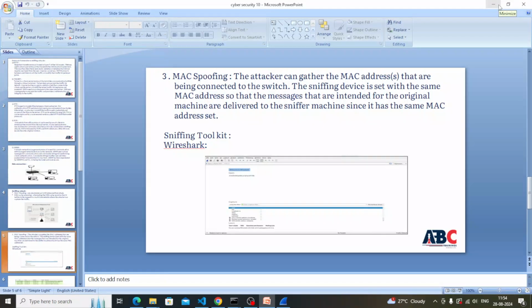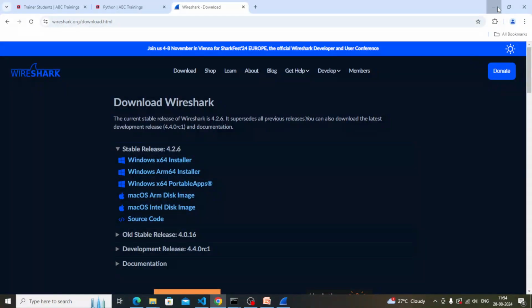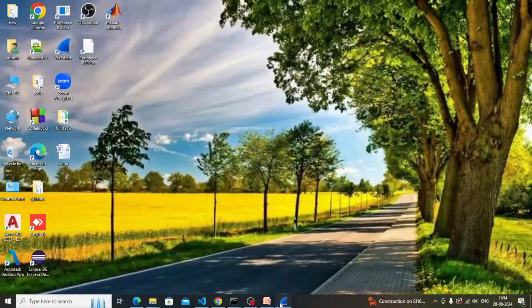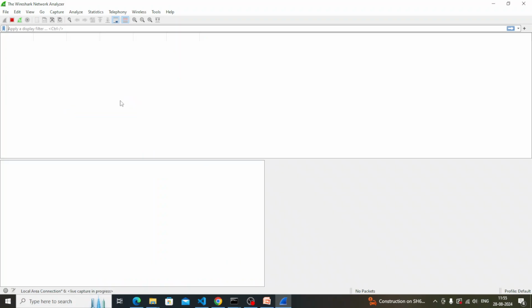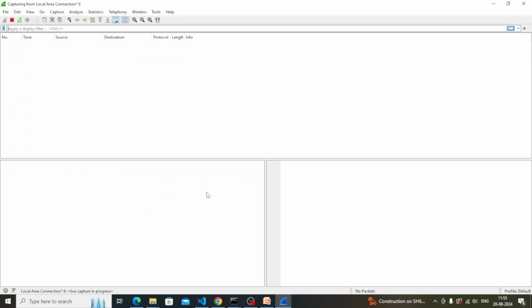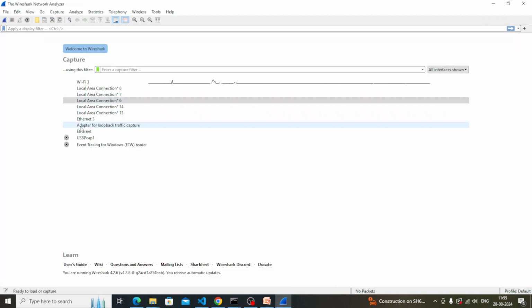First we will see the practical for Wireshark. This is the Wireshark terminal. We can check the local area connection and Ethernet.